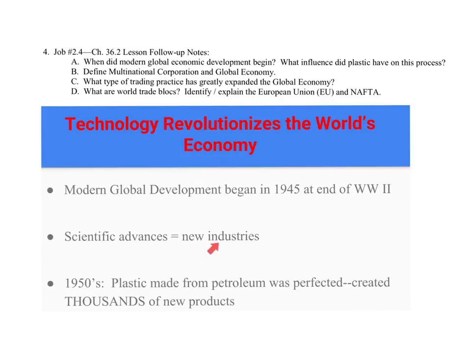We see lots of new industries as a result of scientific advances, and plastic is significant because now plastic is more plentiful. It's cheaper. Remember, like steel during the Industrial Revolution becomes refined and more plentiful and cheaper. Now we see plastic creating all sorts of new products, thousands of new products, which are now imported, exported, bought and sold, expanding consumerism and the amount of products available. So plastic is going to have a huge impact on just the growth of producing new products, cheaper products that are more affordable, so people buying more things, more manufacturing. It's all a cyclical effect. One thing leads to the next, all growing the global economy.